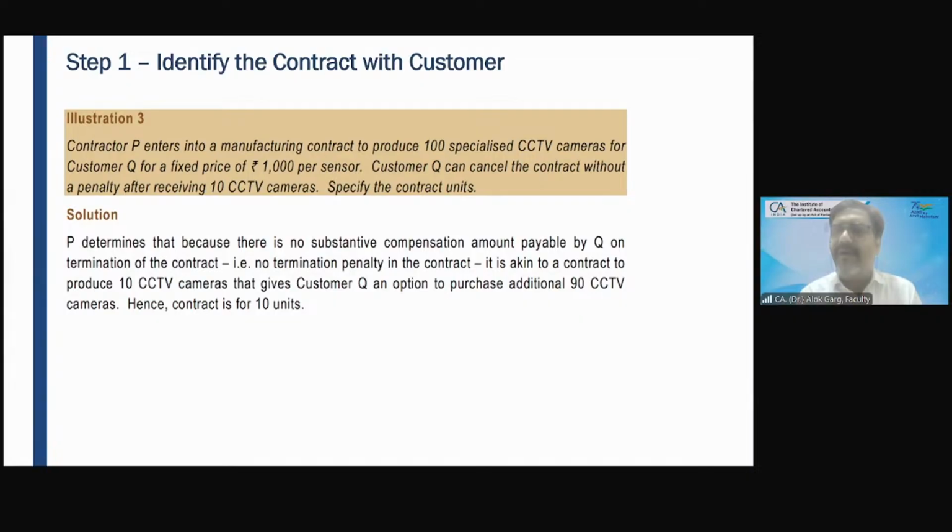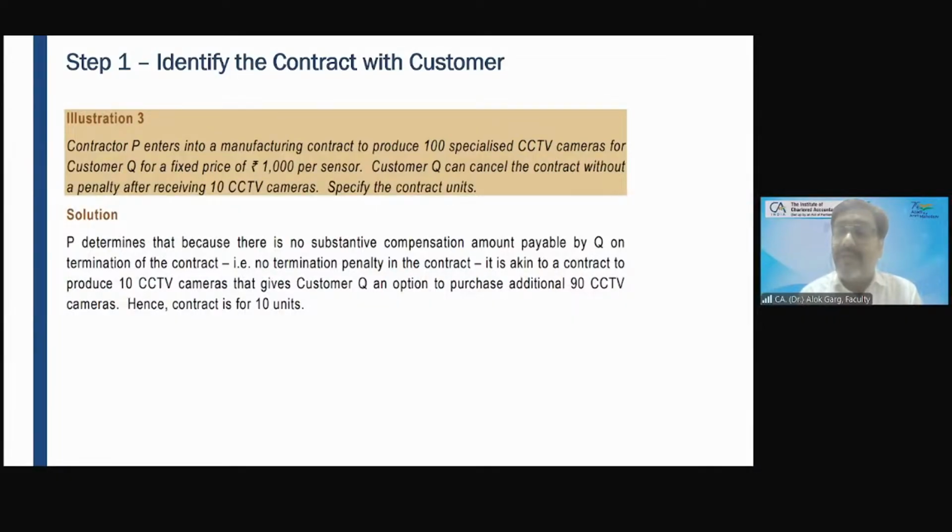So after 10 units, the customer can cancel the contract without any penalty. So whether this company can enforce the customer after delivering 10 units, to say you have to take the delivery of these 90 cameras? No, sir. It is at the discretion and at the option of the customer. Yes, sir. So what are the contracted units? The contract is made for 10 units. After delivering more than 10 units, it can be enforceable.